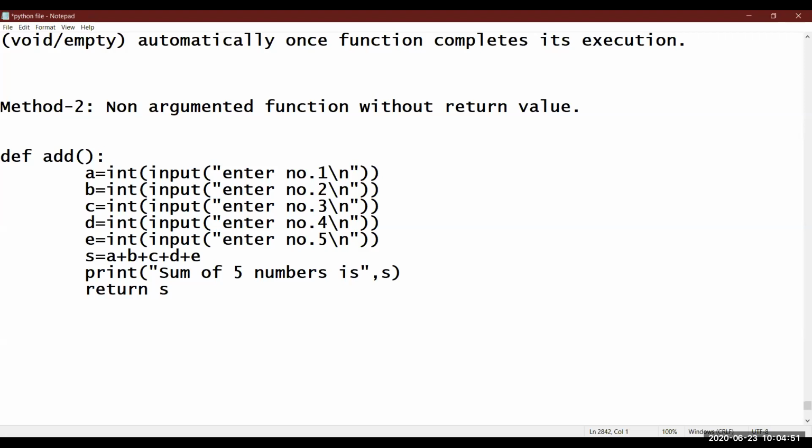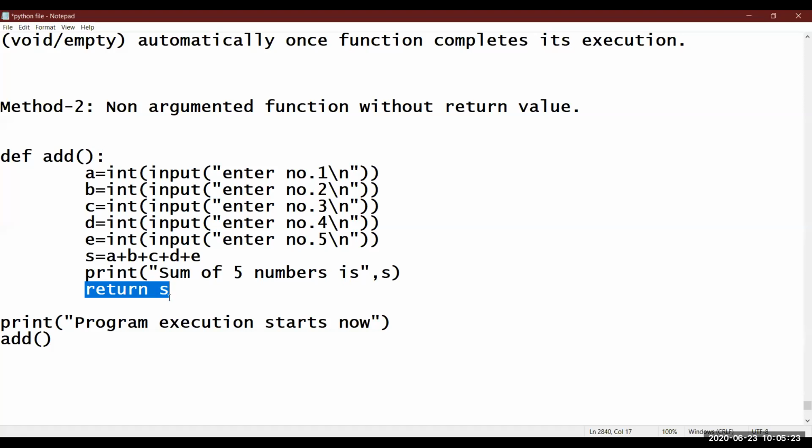Just see here now, you'll understand it. Let me write here: program execution starts now. If I call the add function, in this case the add function gets called. Everything is the same. Control will move to this, and these lines will be executed one by one, this line, then next, next, next, printed, return S. Where will it return? To where the function is called. That means this S value will be returned to add.